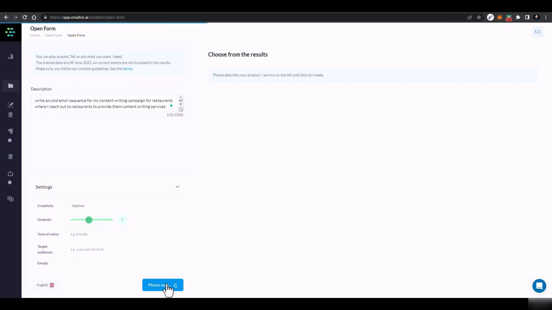Okay, and just click on create, and AI will generate the complete email sequence for you as well.